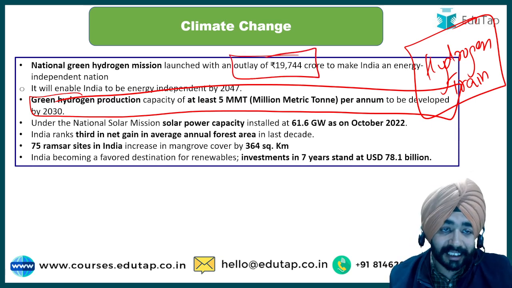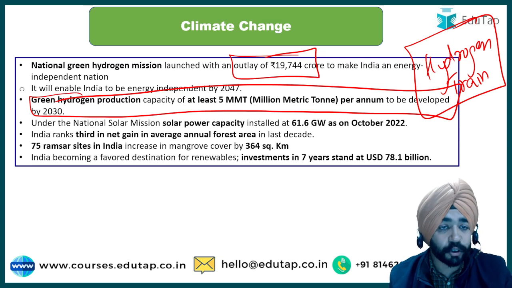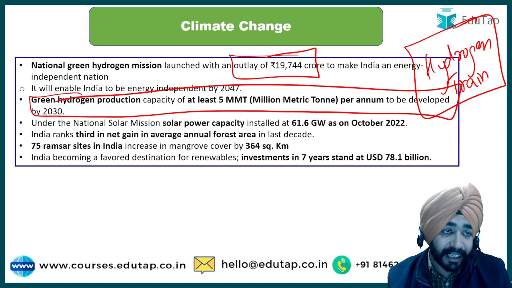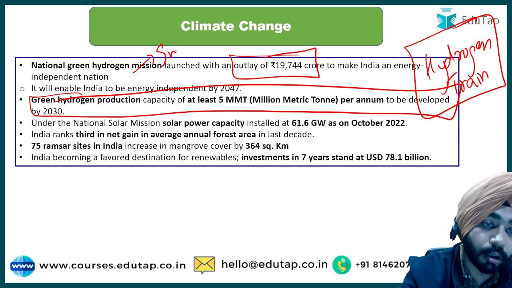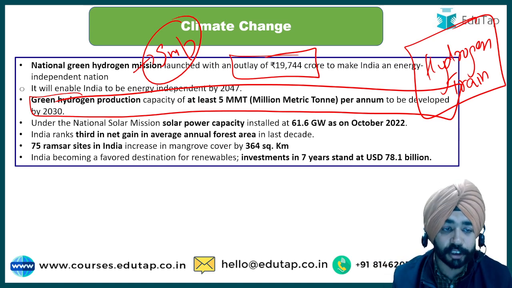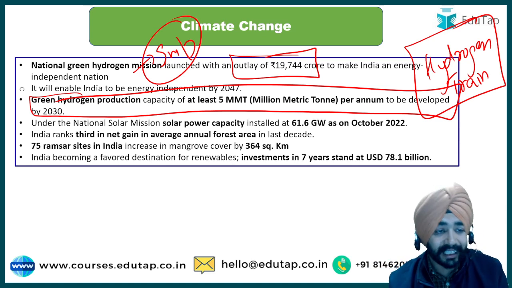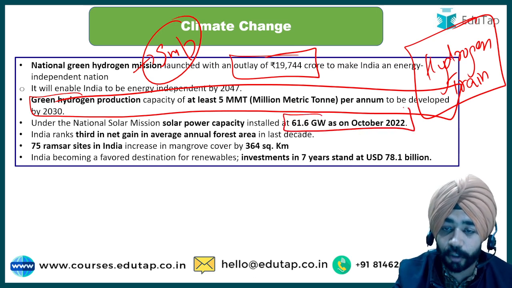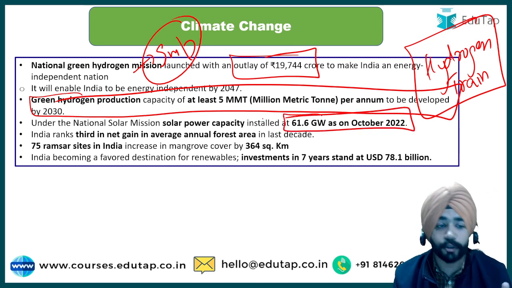Again guys, just recently the detailed guidelines of this National Green Hydrogen Mission have been launched, in the month of December, or in the month of January I think. So the next point to be remembered, note down in your notebook, is the National Green Hydrogen Mission. Then the National Solar Mission says solar power capacity is installed at 61.6 gigawatt as on October 2022.